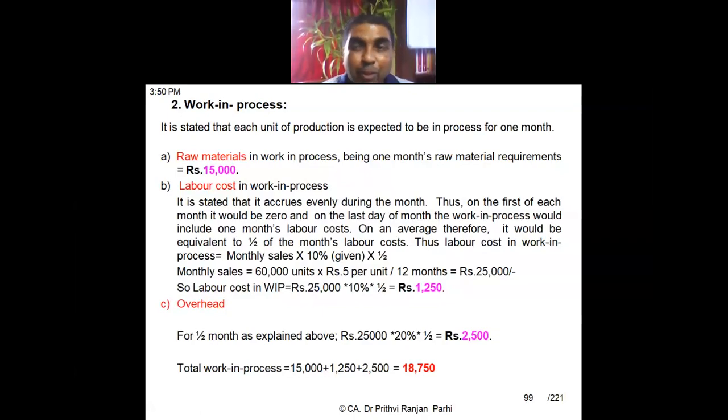Suppose it says raw material cost is also incurred evenly during the process. Then raw material cost also will be taken at half. Here in 15,000, we'll take half of it if it is incurred evenly. But this question says raw material cost is incurred at the beginning of the process, so we are taking 100%. So there might be twists in the question. If you have understood the concept, you'll be able to solve it. Right?